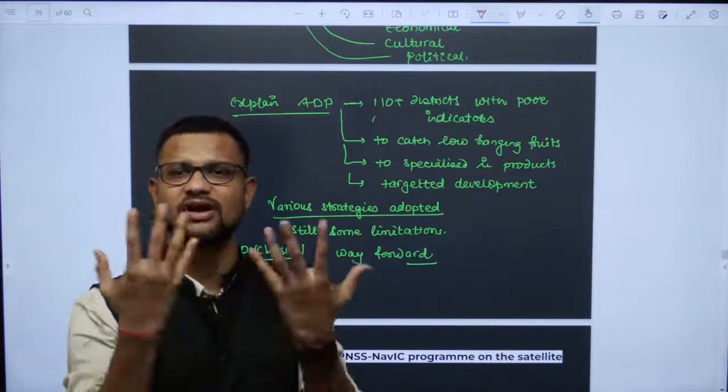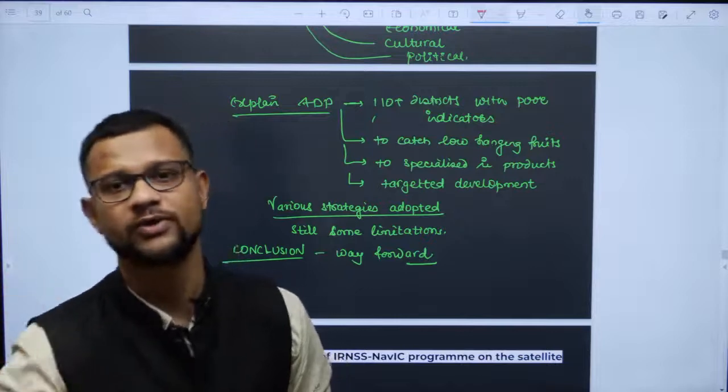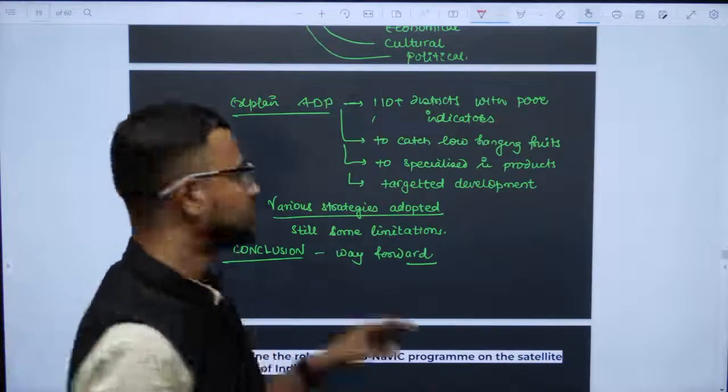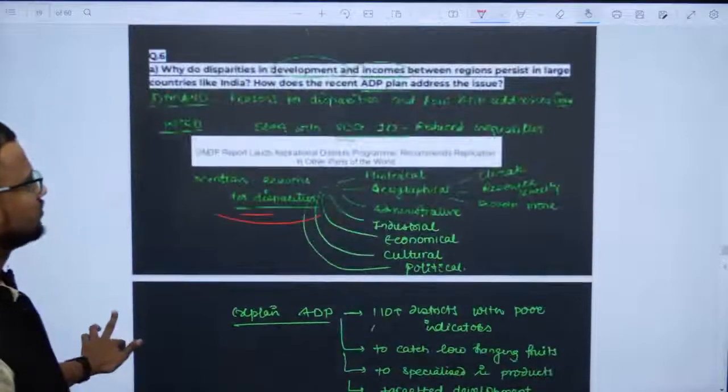Conclusion: yes, further how to improve it, because if there are limitations then there must be improvements also, right? This is the overall approach to answer this question.